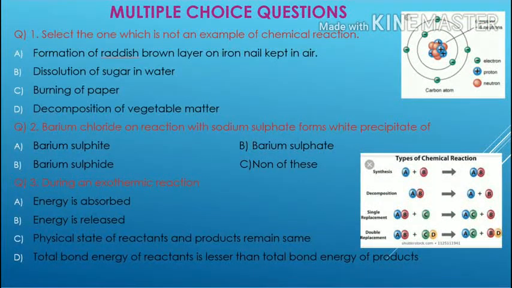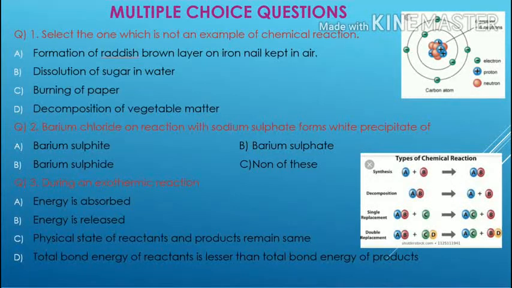The first question is: select the one which is not an example of a chemical reaction. ओके इसमें 4 ऑप्शंस दिया है, इसमें से जो करेक्ट ऑप्शन है उसको चूज करना है.